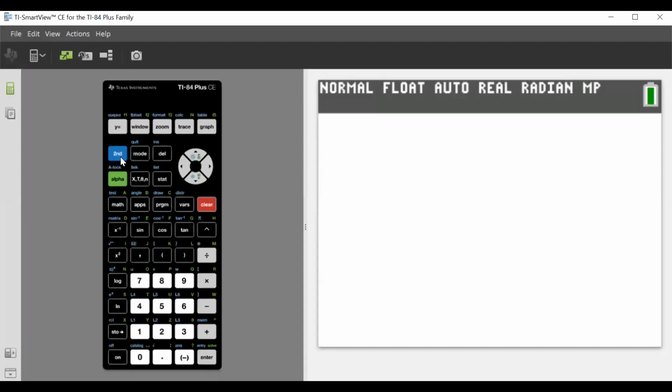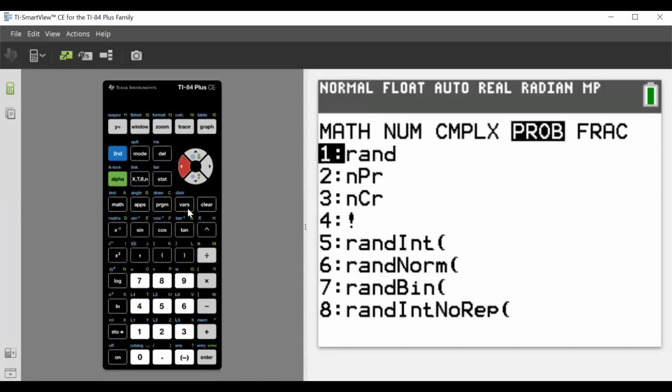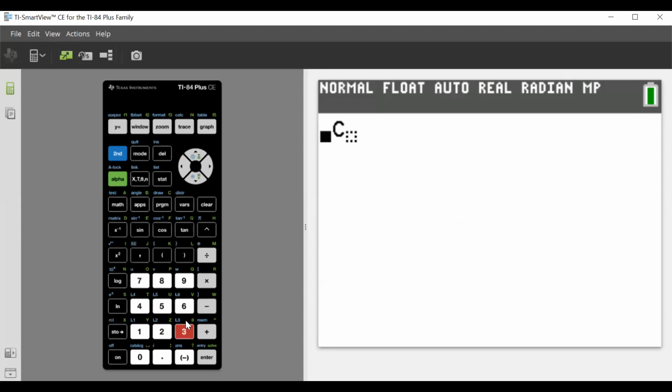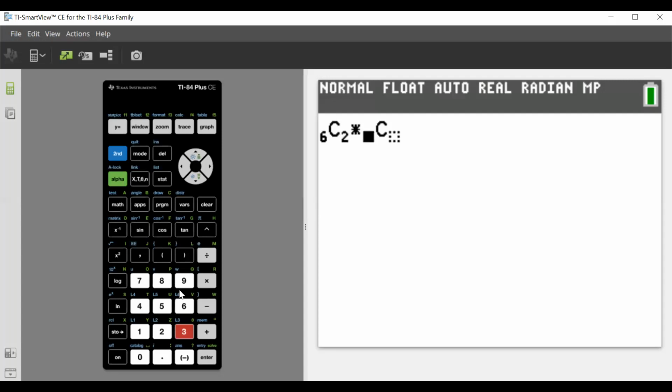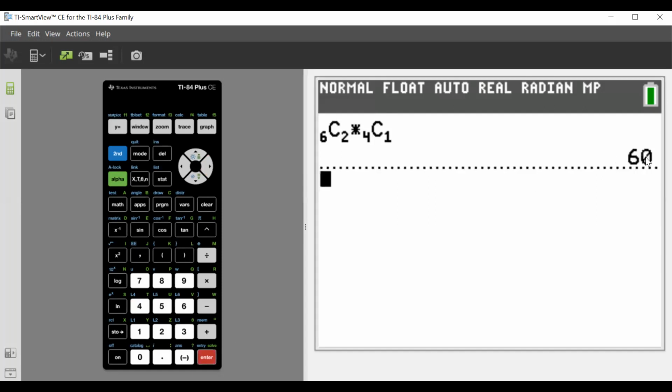So now let's go check what we have. Let's clear that, and we're going to go math and number 3, and we have 6. We're choosing 2, and then we're going to multiply, again math, 3, and now we have 4. We're going to choose 1. So our numerator is going to be 60.